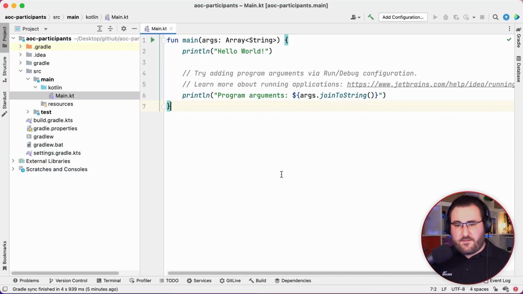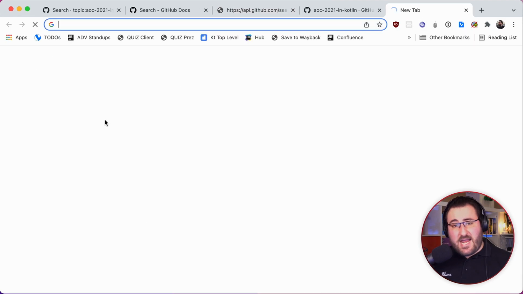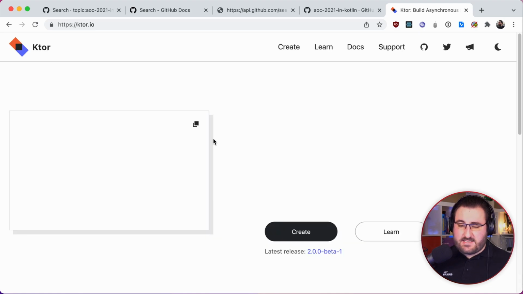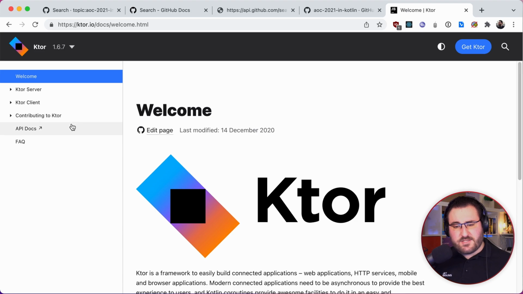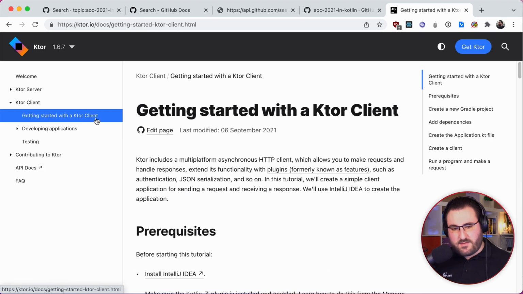So the only thing I prepared for this so far was a completely empty project as generated by the Kotlin wizards. My tool of choice to make HTTP requests is Ktor because it is not just a server-side framework, it allows us also to write even multi-platform HTTP client applications in a simple way. So we're going to pull the Ktor clients into our application, make our first HTTP request, and take it from there. I'm just going to look at the documentation, navigate to Ktor clients, find the Getting Started with a Ktor Client section, and find which part is the most relevant to me.